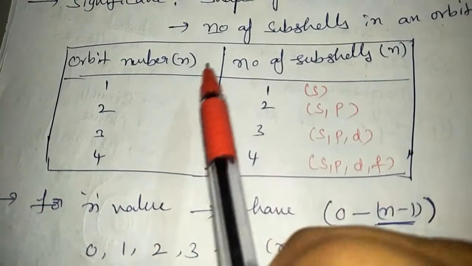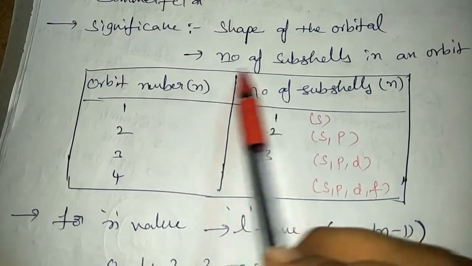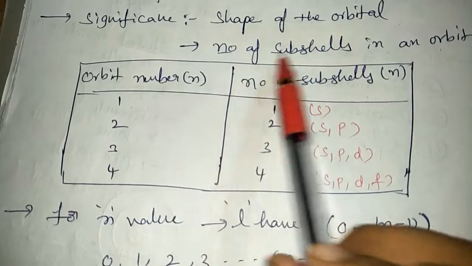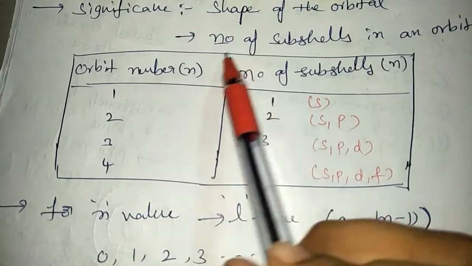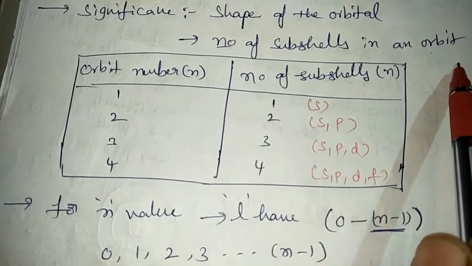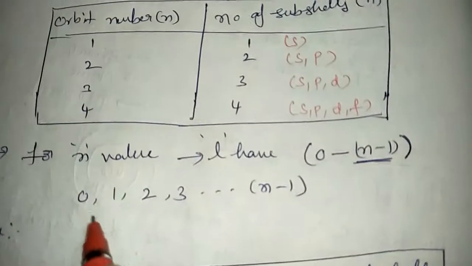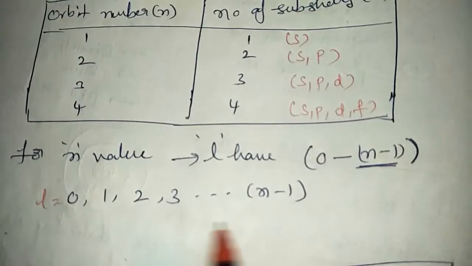So by the azimuthal quantum number, we can tell how many subshells are present in an orbit. Here the l value starts from 0 to n minus 1.